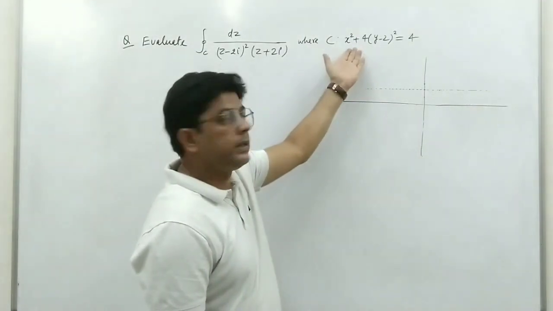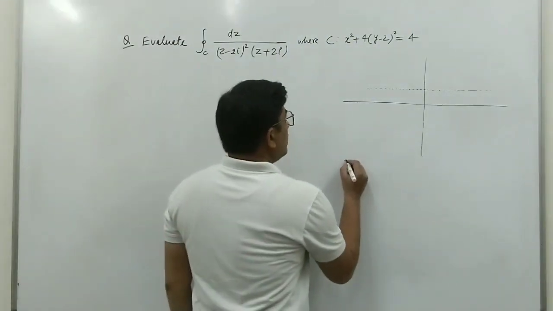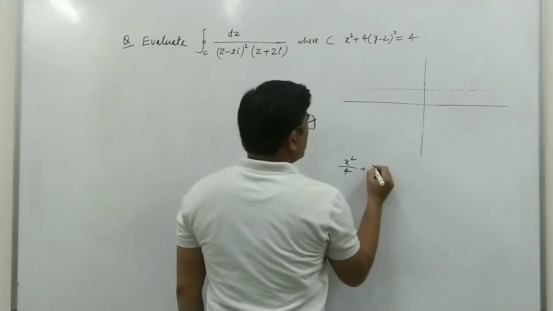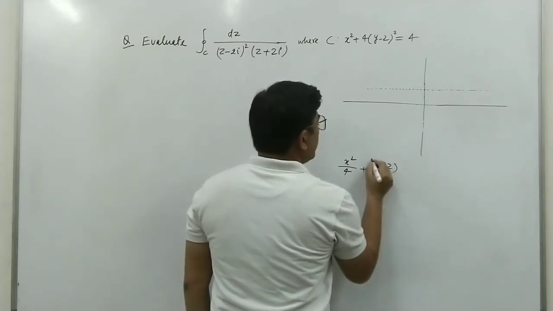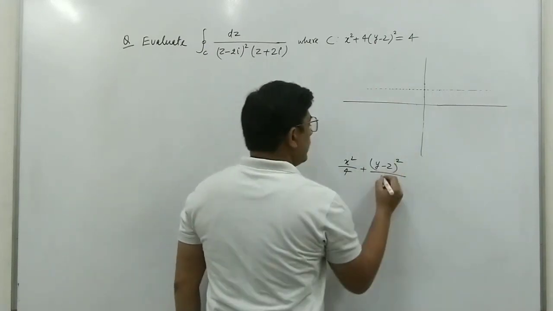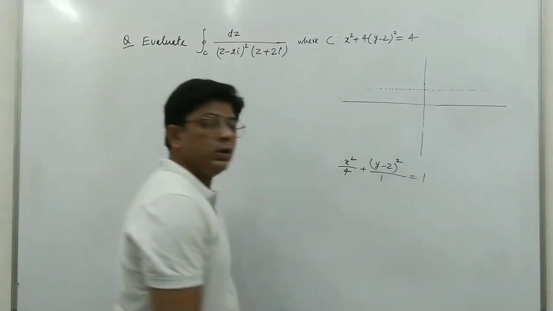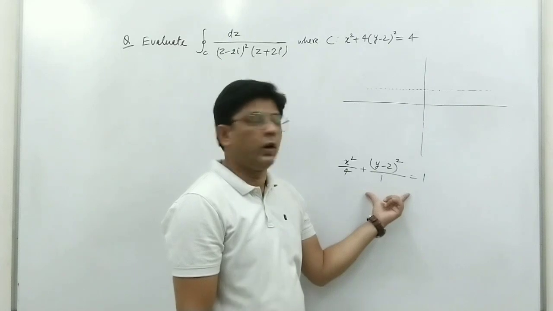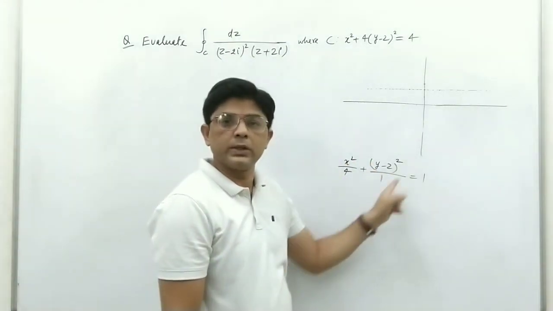If we divide this by 4, we get x square upon 4 plus (y minus 2) square upon 1 equal to 1. So this is the equation of an ellipse in the form x square upon a square plus y square upon b square equal to 1.